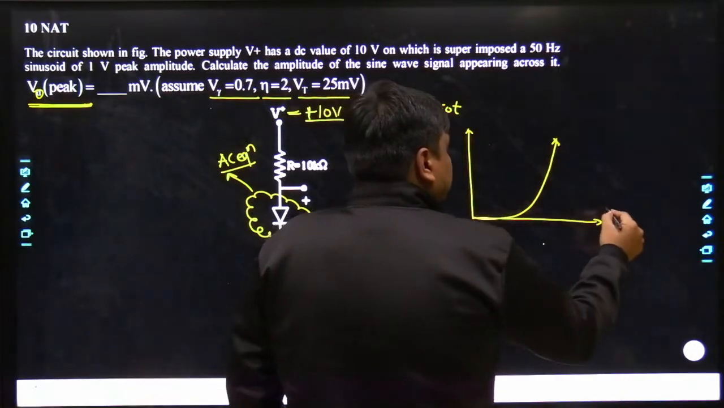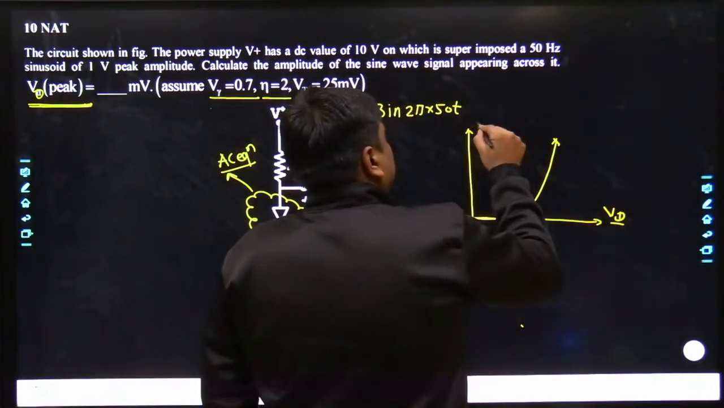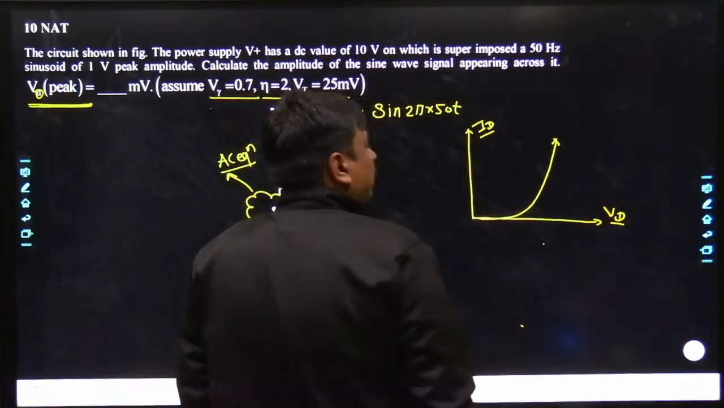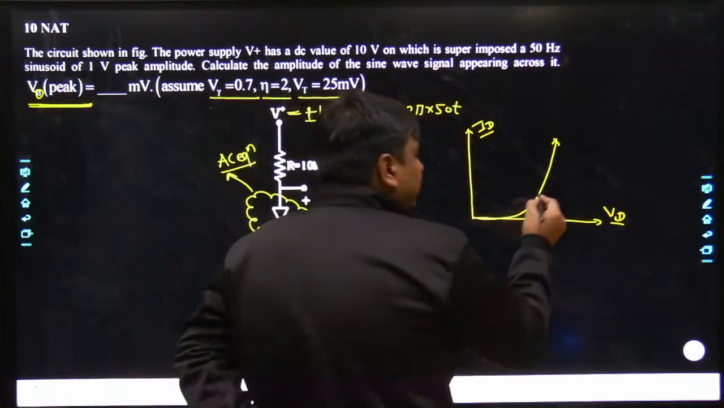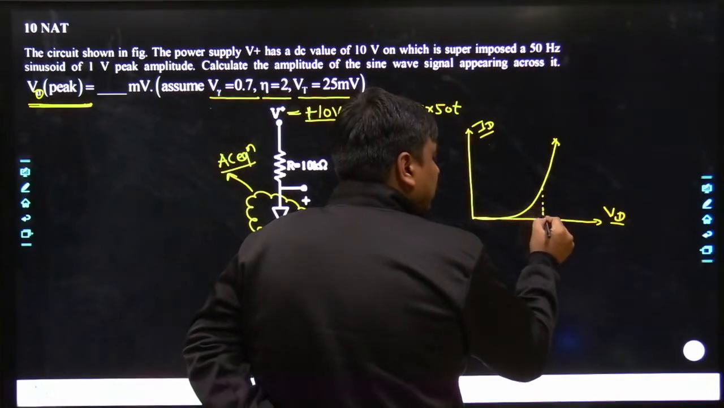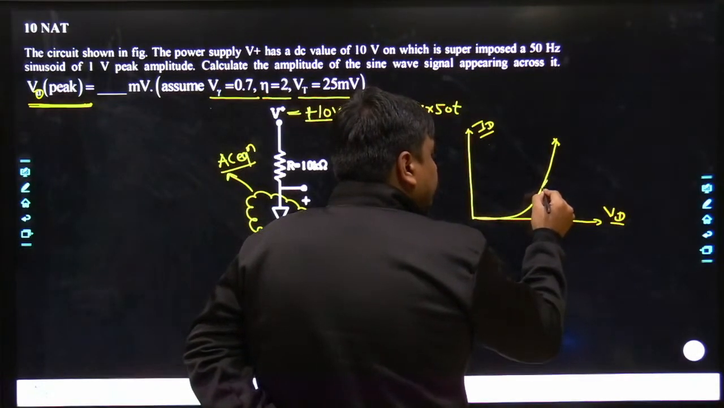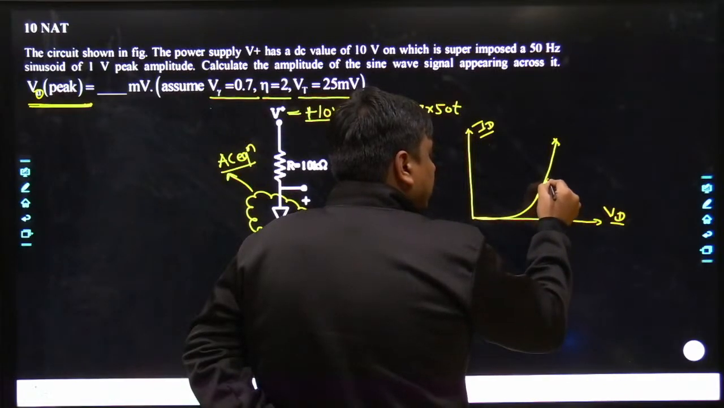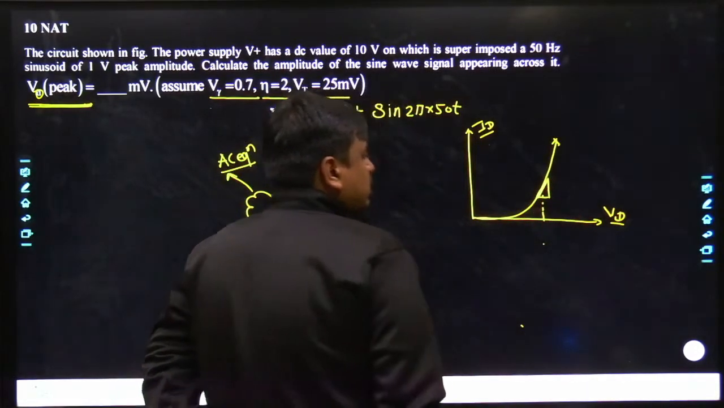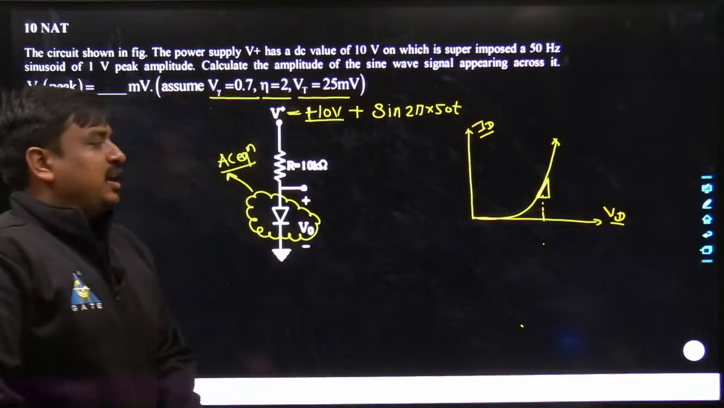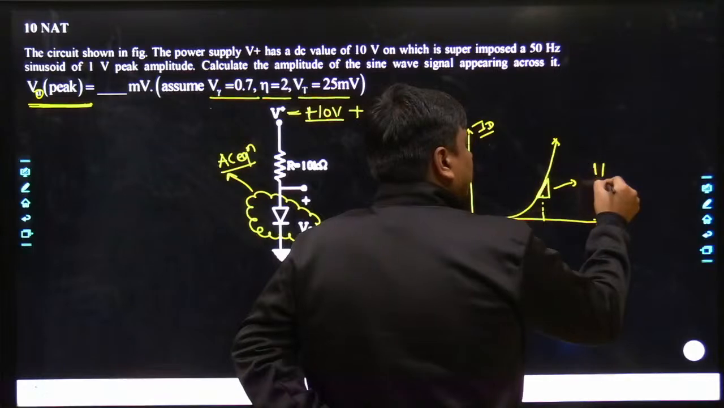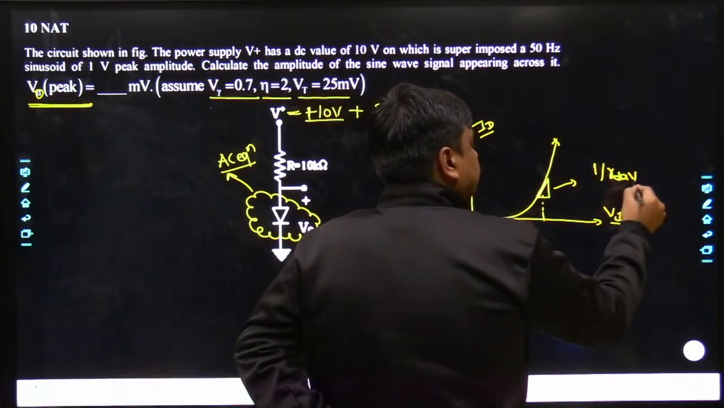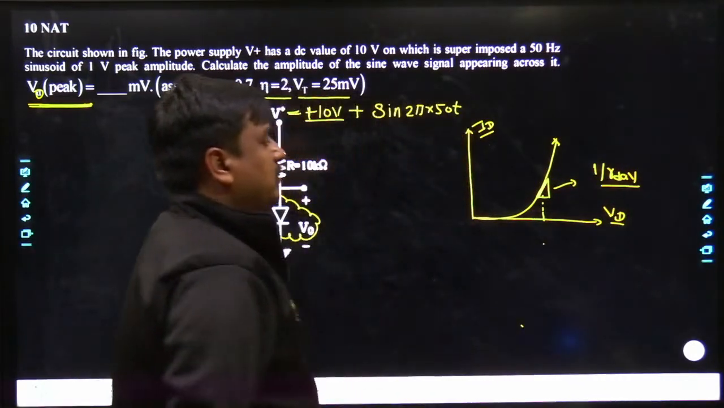Now you can see very well, if you look at the VI characteristic of the diode, how the dynamic resistance is defined. The dynamic resistance is defined by the rate of change of ID versus the change in VD, the rate of change of ID versus VD, which is 1 upon R dynamic.